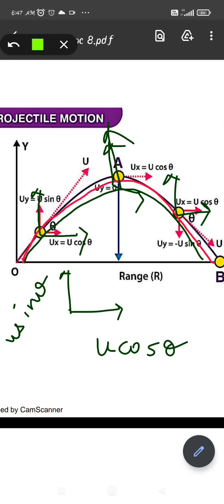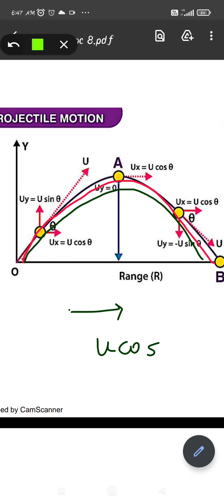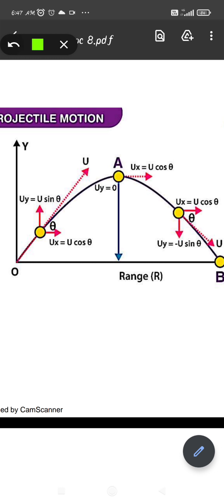No, because we know that when it reaches the highest point, the final velocity v will become 0, and now the acceleration acting on it will be only in the downward direction, only due to gravity. So the only acceleration working on it will be gravity.